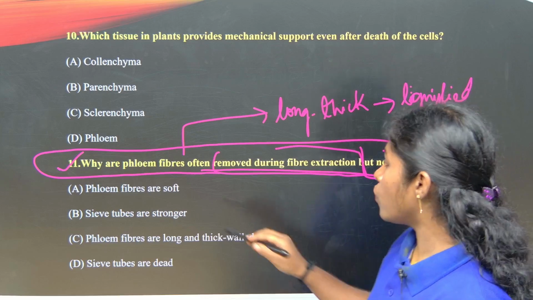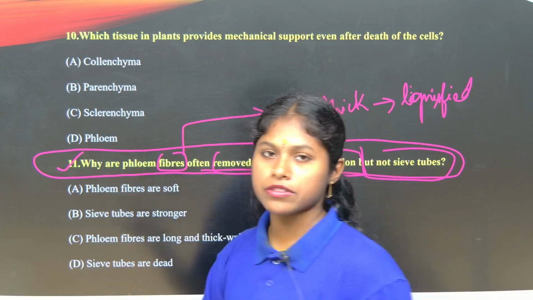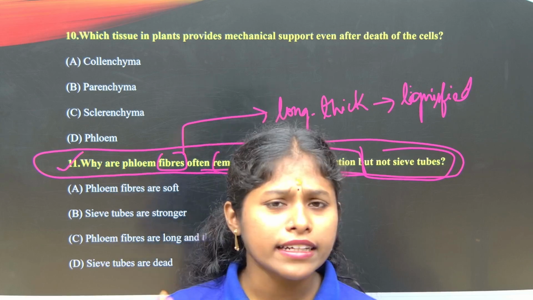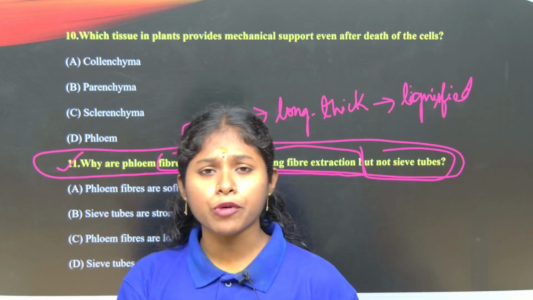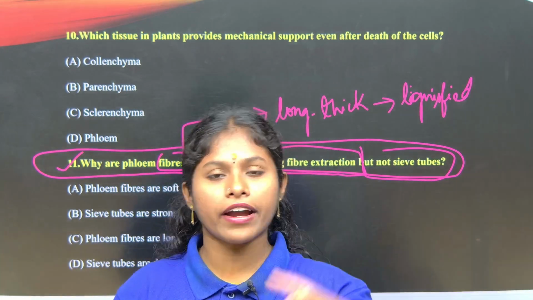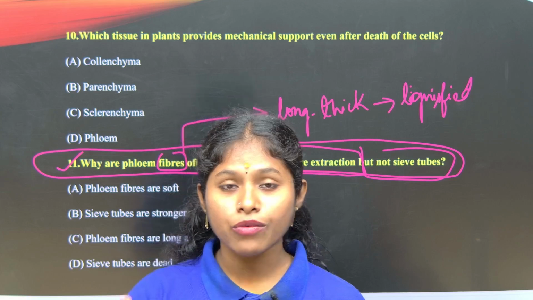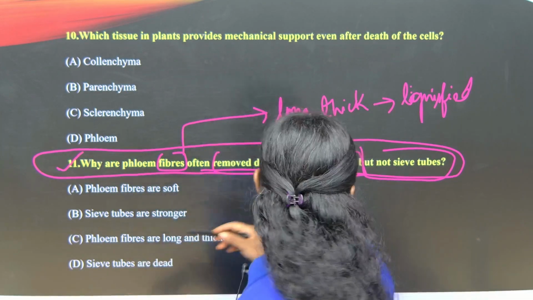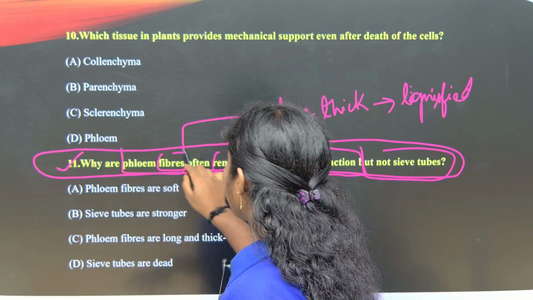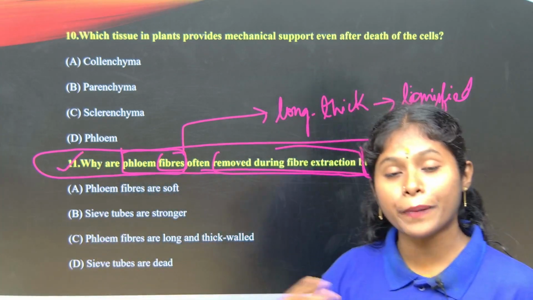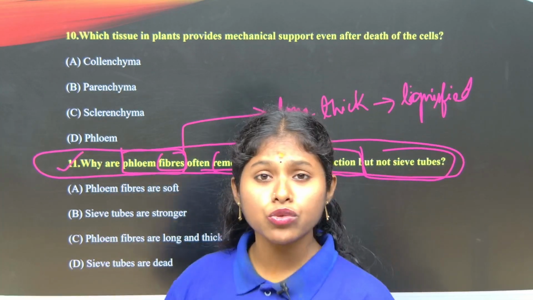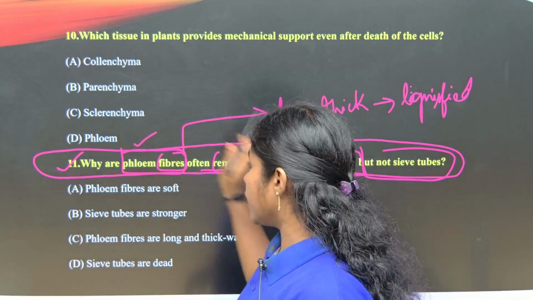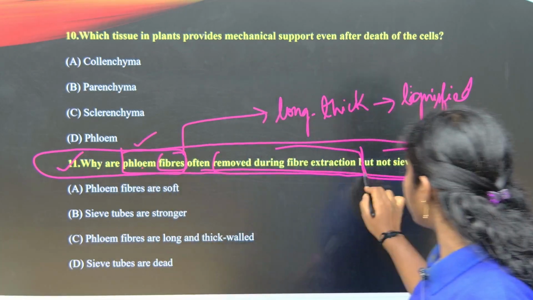When the words fibers or sclereids come, they come under the group of sclerenchyma, right? The main sclerenchyma property, children, is that they have lignified walls. So they are water resistant and devoid of protoplasm, and by the extraction of these phloem fibers, suitable ropes and textiles can be prepared. So why not sieve tubes?